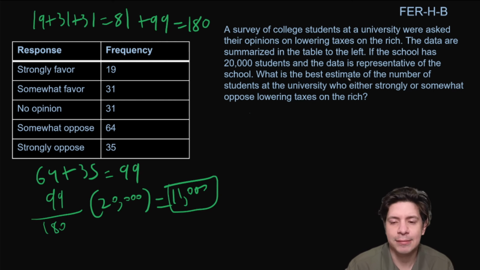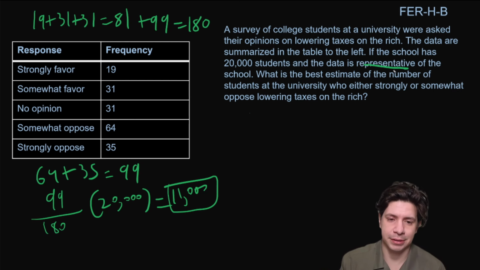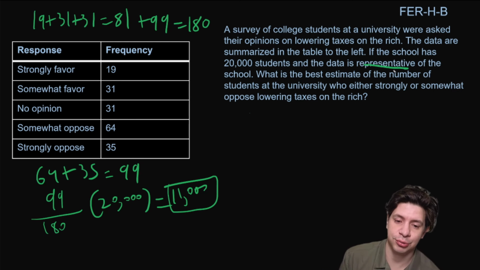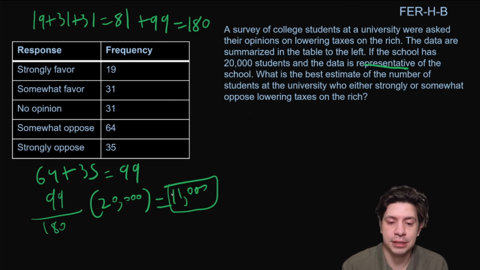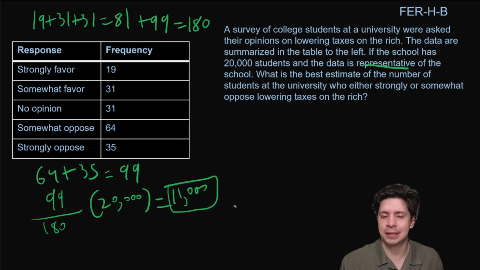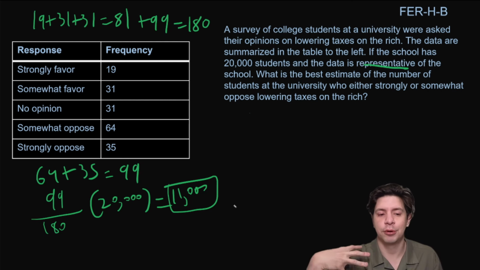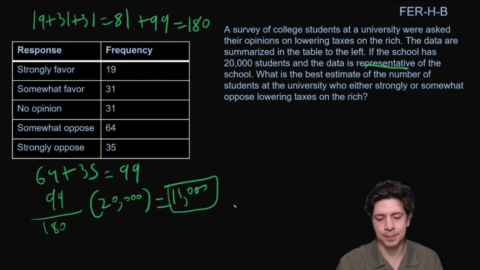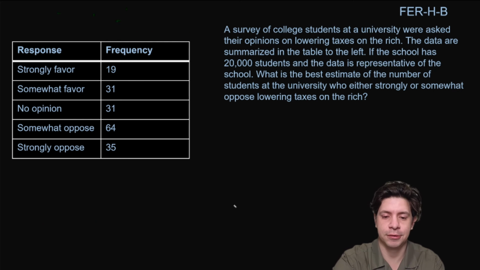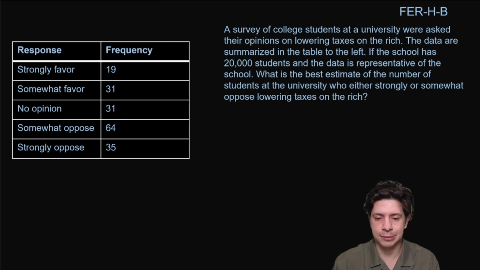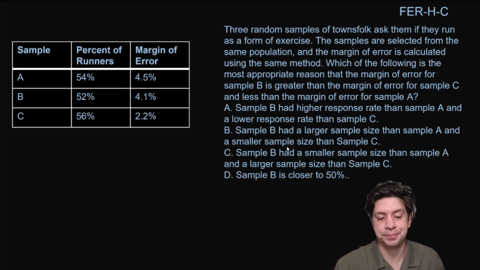And sometimes they might not even say best estimate, even though it should be an estimate. But when they say it's representative, that's saying it's very accurate to the whole population, so you can just use that value. Okay, so for this one, it would just be 11,000. It's nice and clean. There's no answer choices. And it just takes a bit of adding and dividing to work it out. But you just have to feel confident about knowing what to do. And I think watching this video will help you feel confident. And always ask me questions if you still have doubts.